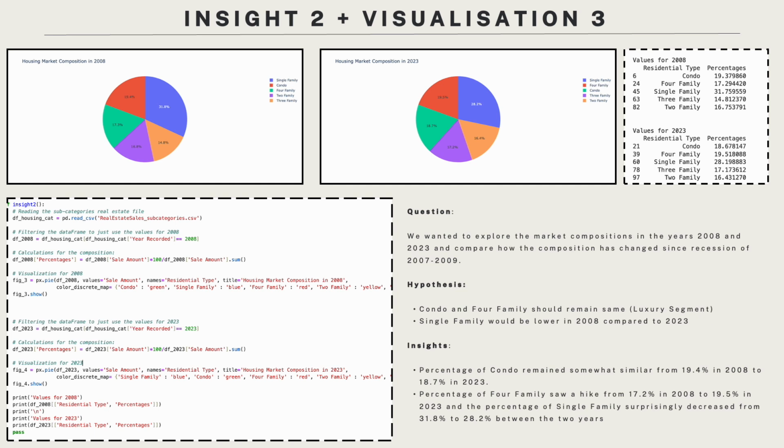From the figure in the data we calculated, we can see that the percentage for condos has remained similar, from 19.4 to 18.7, highlighting its resilience to economic conditions. However, we saw a rise in four-family sales from 17.2 to 19.5, suggesting a rise in demand for these homes. The figure also suggests that the percentage of single-family homes actually decreased from 13.8 to 28.2, suggesting that they're losing